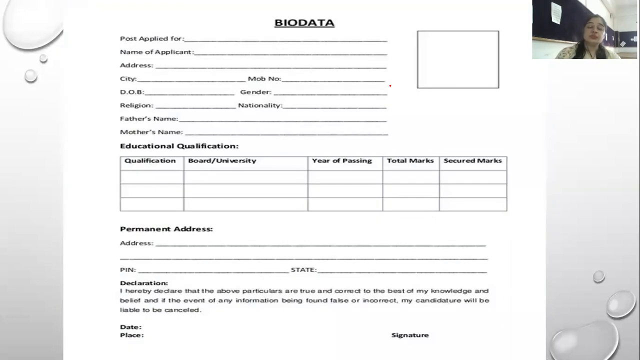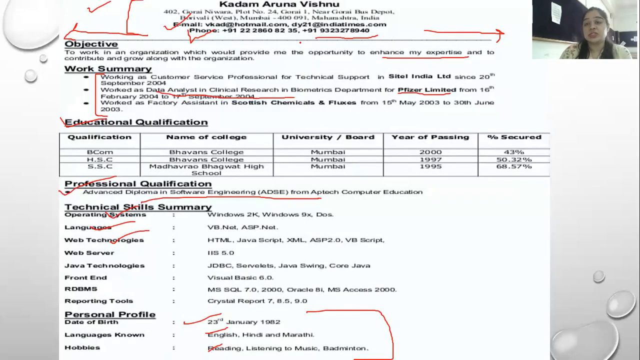Now I have also stated here a sample biodata. Why? Because you should not get confused between a resume and a CV. You have seen what kind of resume or CV it is, what a resume and a CV are, and how they are framed.